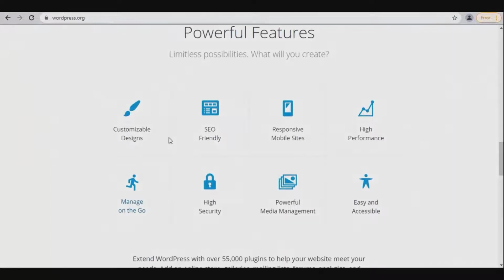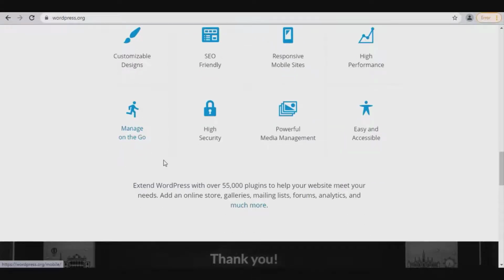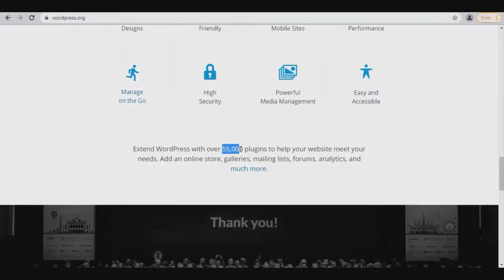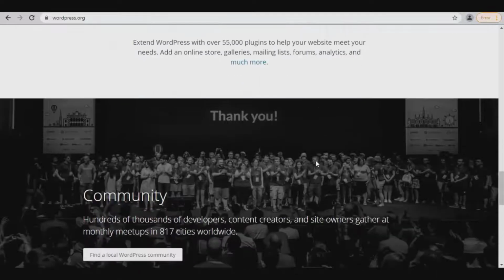Limitless possibilities. What will you create? Customizable designs. SEO friendly. Responsive mobile sites. High performance. Manage on the go. High security. Powerful media management. Easy and accessible. Then you can extend WordPress with over 55,000 plugins to add an online store, galleries, mailing lists, forums, analytics, and much more.